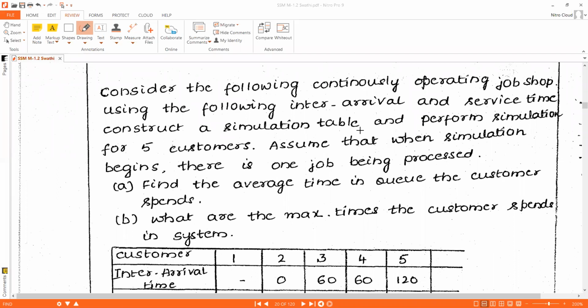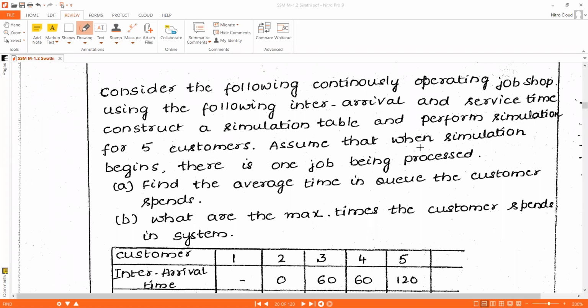Construct a simulation table and perform a simulation for 5 customers.